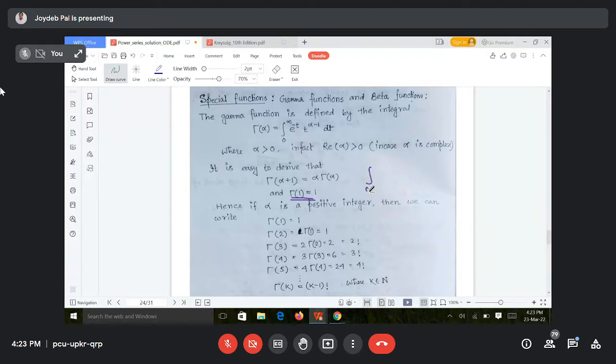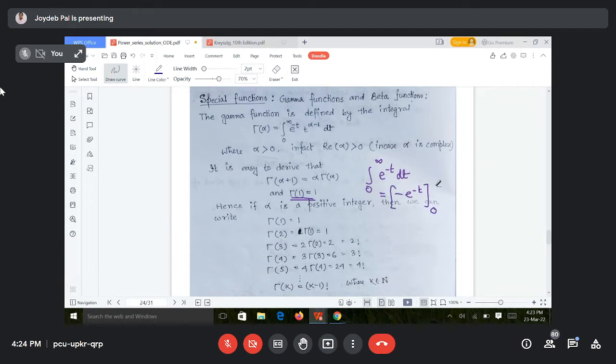Let me show why this is 1. The integration of e to the power minus t will be minus e to the power minus t.